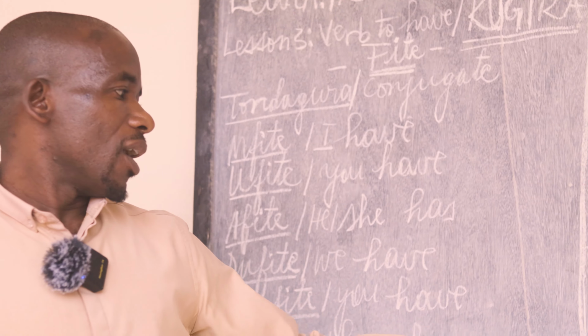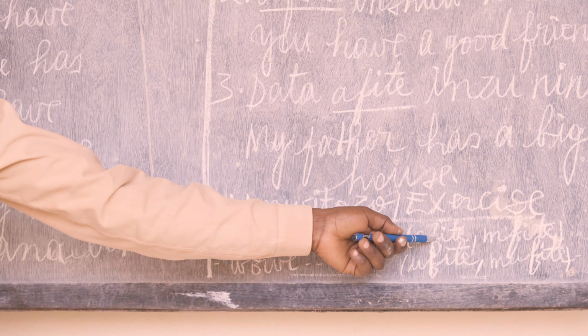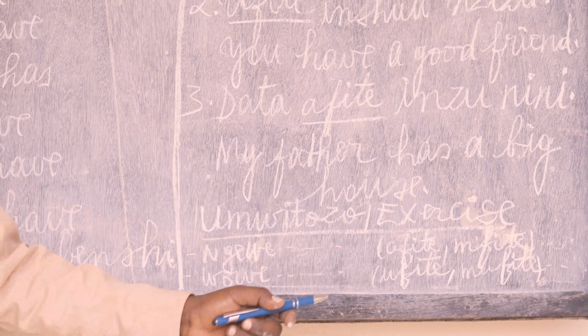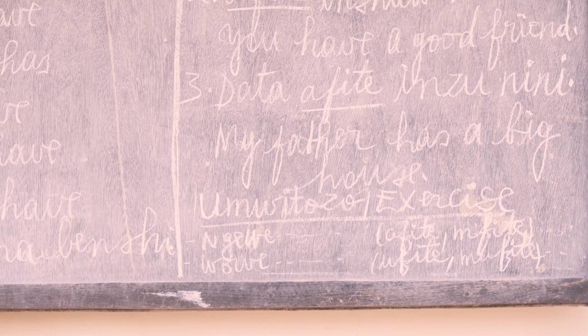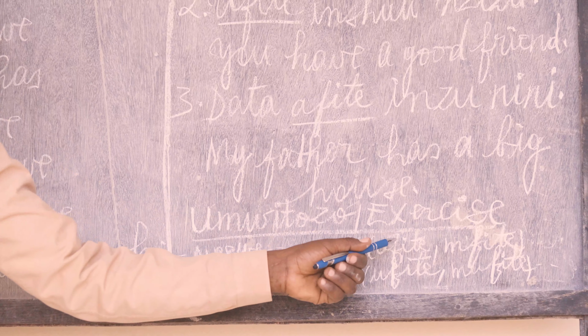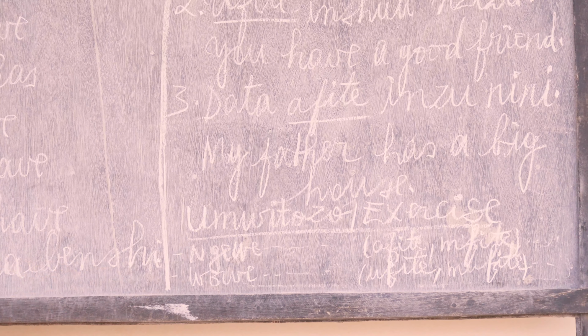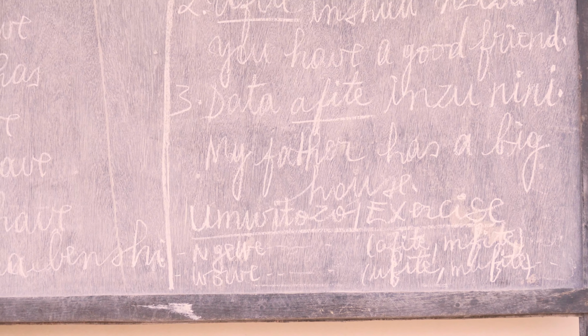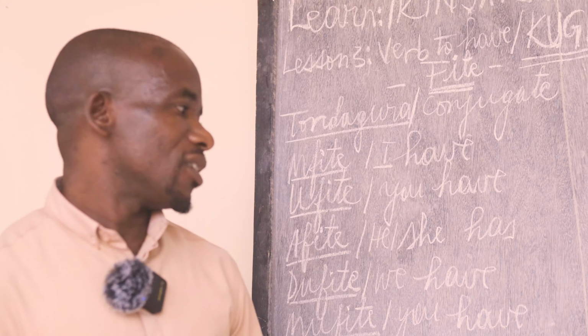So now here are some sentences to complete with these verbs with their forms in parentheses. You will check the person and then you will choose which verb, either this or this, to complete with according to the pronoun so that the sentence makes sense. Are you ready? Now do this.